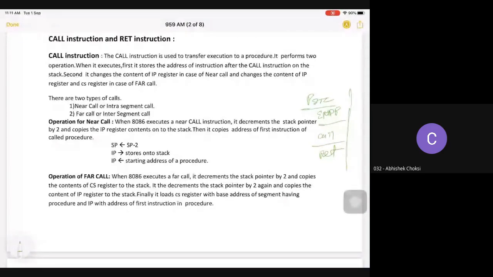Now the call instruction. There are 2 types of call: near call, also called intra segment call, and far call, inter segment call. If the call is going to another segment, it is an inter segment or far call. If the procedure you have written is within a segment, then it is a near call or intra segment call. So this is a near procedure, and this will be a far procedure. Same keywords.